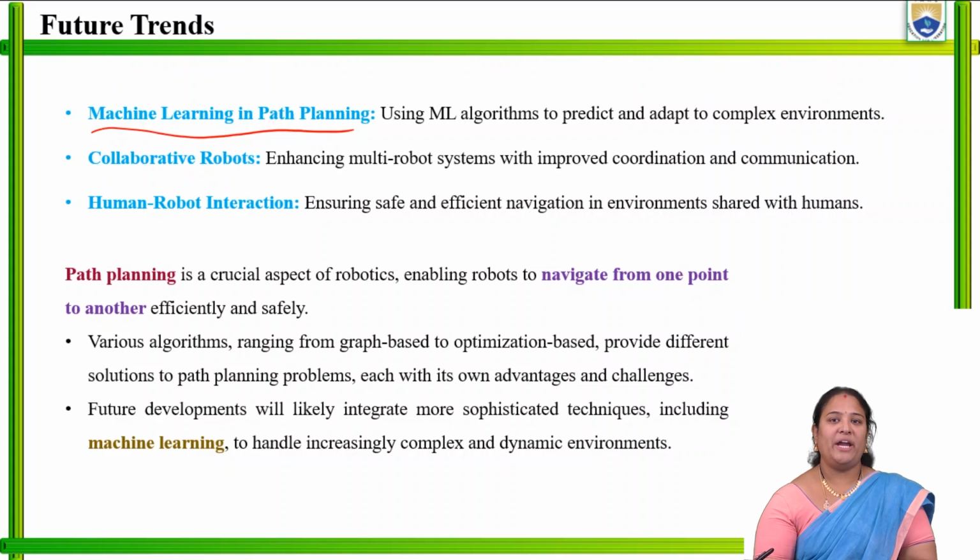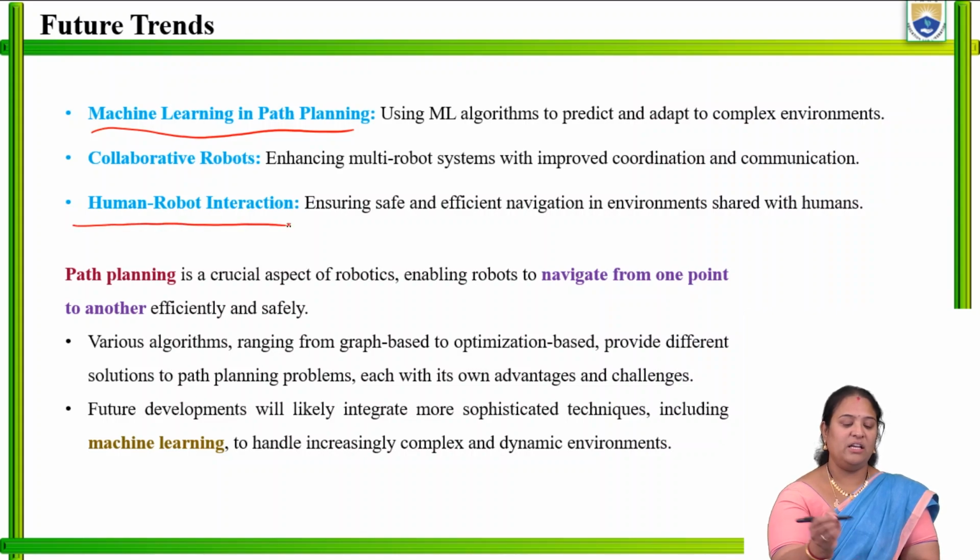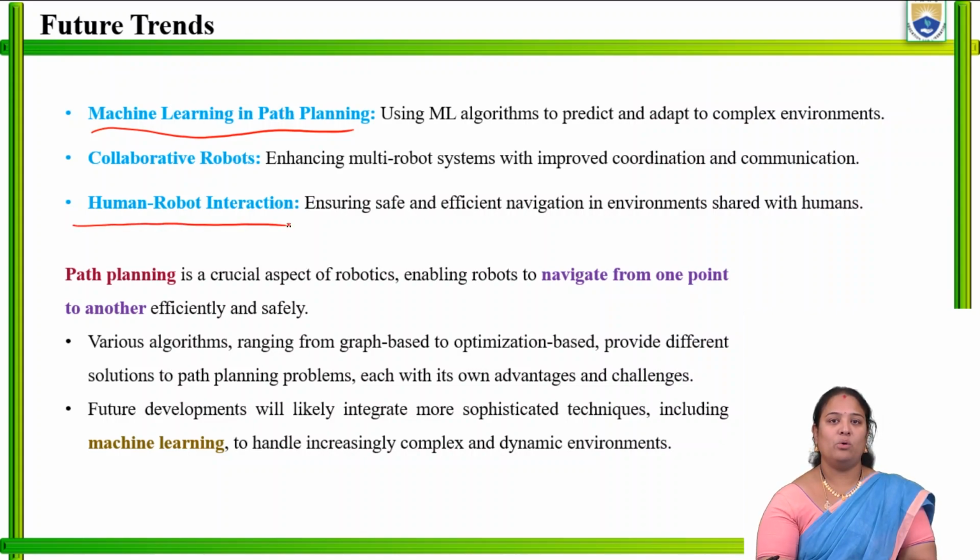Whereas when we need to ensure safety and navigation efficiency in an environment with the help of humans, we come across human-robot interaction. When we come across coordination and communication, then we come across the collaborative robot. So these are the future trends of path planning in robots, which will be coming in the upcoming industries or companies in a higher model.